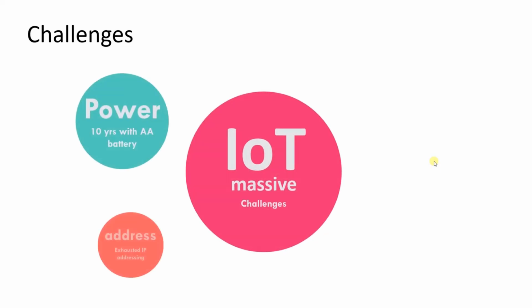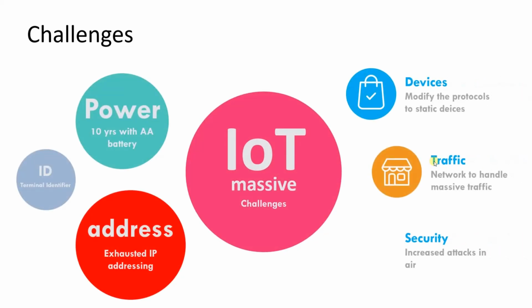Okay, what are all the challenges of implementing an IoT project? The first one is power. The sensor should utilize very minimum power, and it has to sustain on the same power for at least 10 years. Then how to identify the terminals is another challenge. And the addresses, we have already exhausted IP addressing, so we have to go for the IPv6 addressing method.